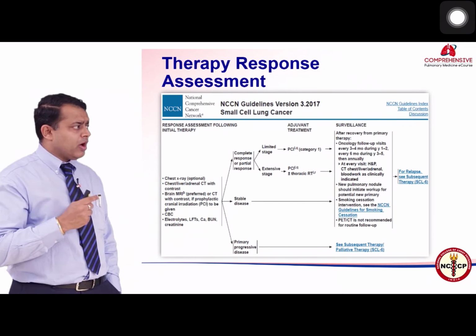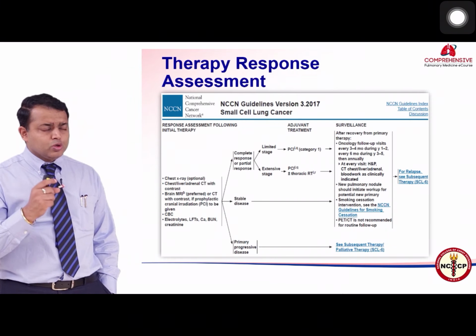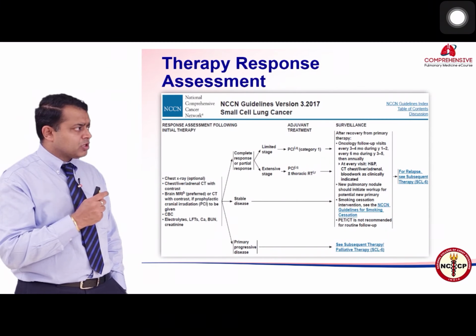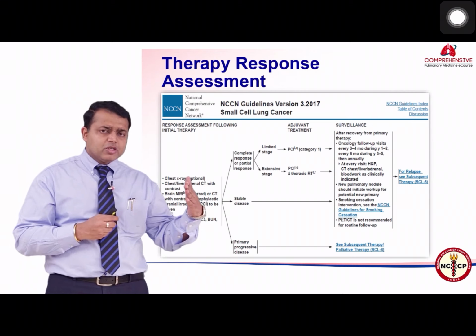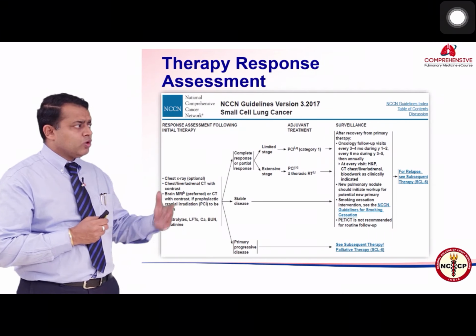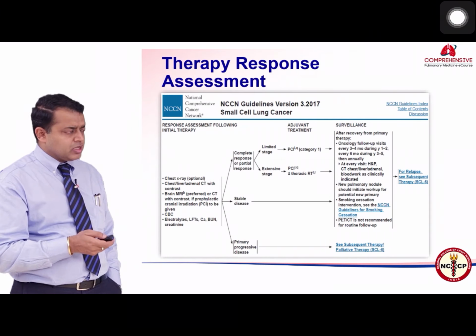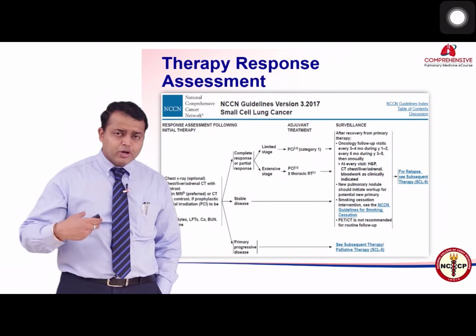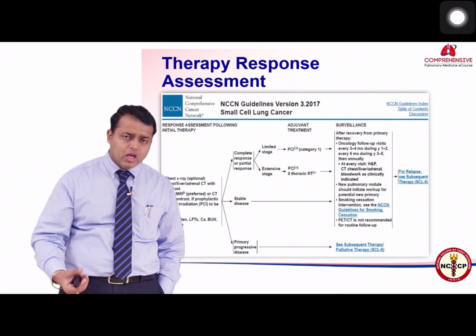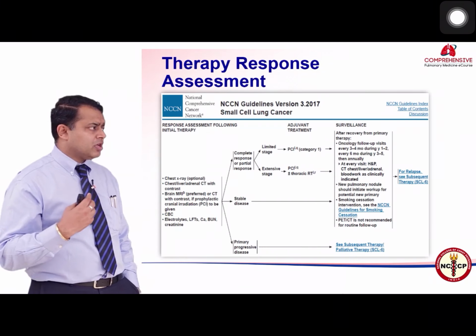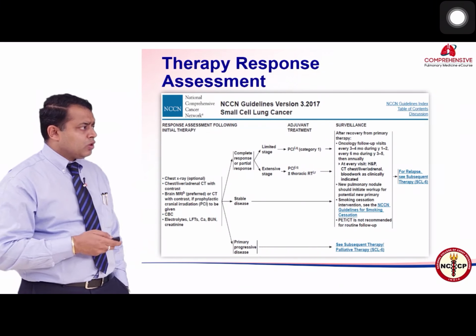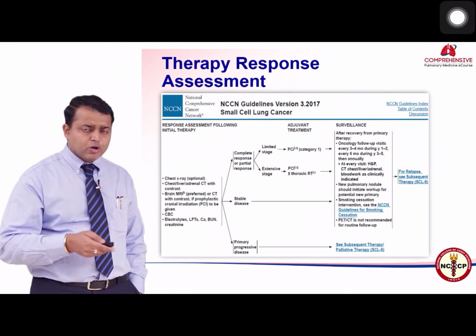For those patients who have stable disease, those who have complete response or a partial response, be it limited stage or extensive stage, you need to give them prophylactic radiation. In extensive stage disease, you may also offer thoracic radiotherapy. As we had discussed, there was a latest study which gave radiotherapy even in extensive stage to the thorax. Those who have stable disease can be just followed up.